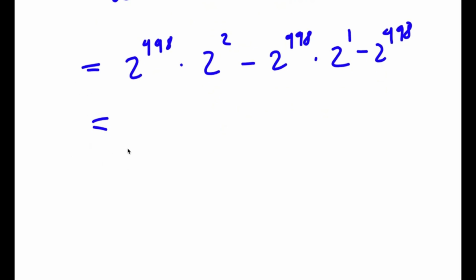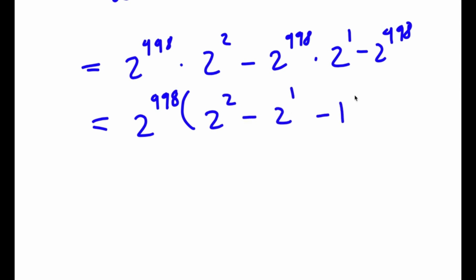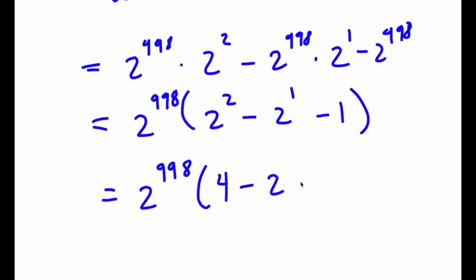Now, to simplify this, I'm going to factor out 2 to the power of 998, because all the terms have 2 to the power of 998 in them. So now I'm going to be left with 2 squared minus 2 to the power of 1 minus 1. Now this is equal to 2 to the power of 998 times 2 squared, as we all know, is 4, minus 2 to the power of 1 is simply 2, and we are left with 1 at the end. So now 2 to the power of 998 times 4 minus 2 minus 1.